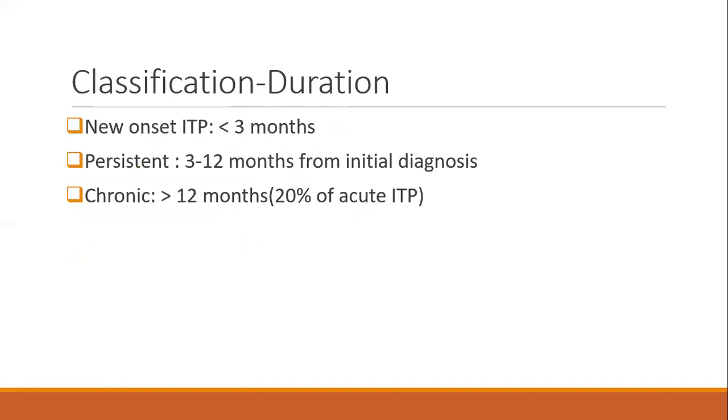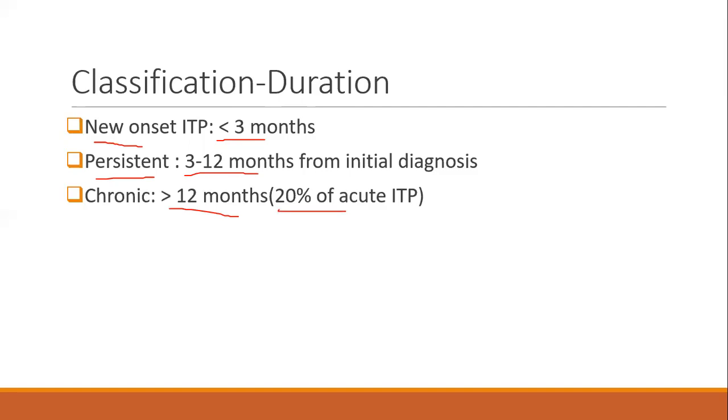So there are multiple ways in which ITP is classified. One depends on the duration. One is new onset ITP, which is less than 3 months following a diagnosis of ITP. Second one is persistent, which is 3 to 12 months from the initial diagnosis. Chronic is more than 12 months. 20% of acute ITP patients end up as chronic ITP.